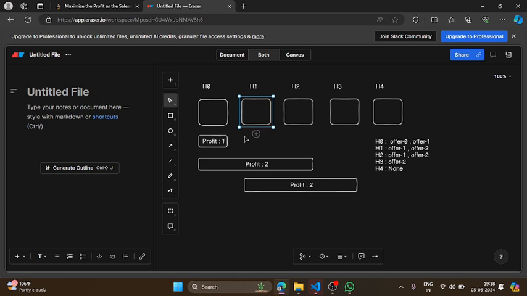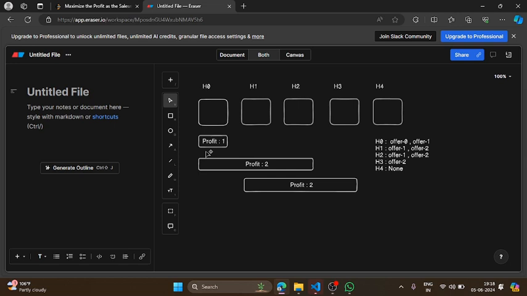But suppose I want to sell my house 0, then how many options are available? I have to check this. If you are at house 0, you will see how many offers are starting from house number 0. Here we have offer 1 and offer 2. These are the two offers starting from house number 0. So now I have two options: I will sell my house 0 to offer number 1, or I will sell my house 0 to offer number 2.